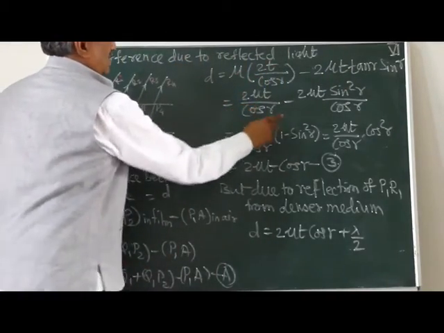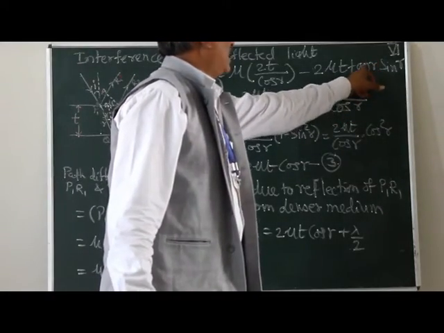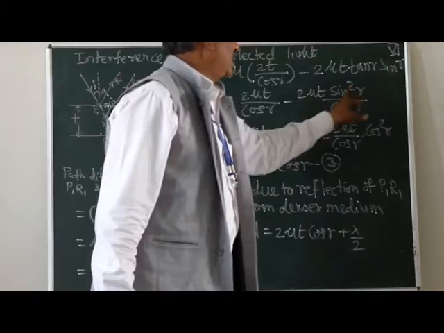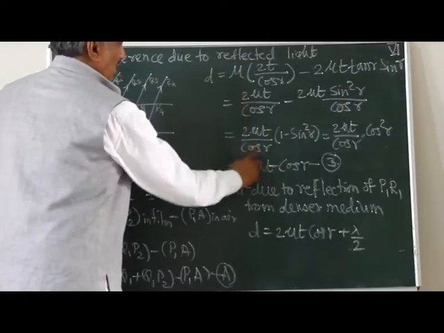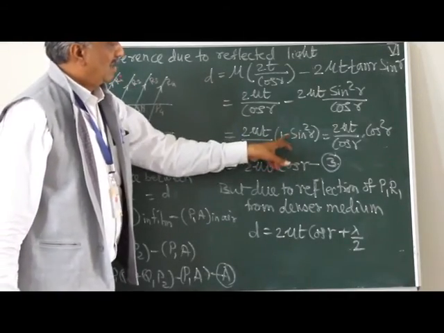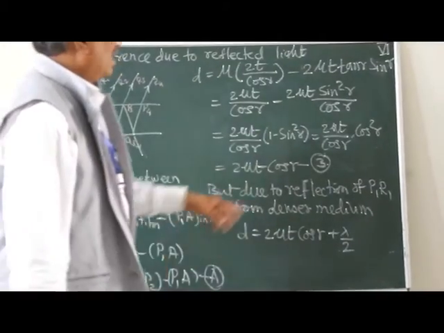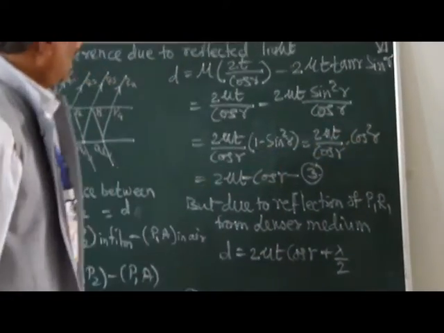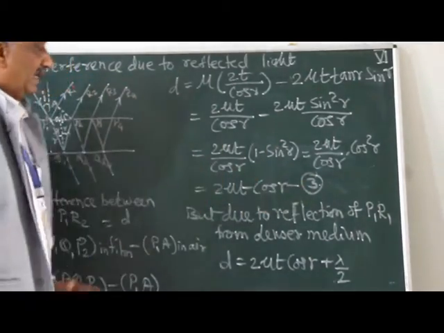So 2 mu t upon cos r minus 2 mu t, where tan r is nothing but sin r upon cos r, therefore sin square r upon cos r. We take common 2 mu t upon cos r into the bracket 1 minus sin square r, which is equal to 2 mu t cos r times cos square r over cos r. So finally we come to 2 mu t cos r, equation number 3.